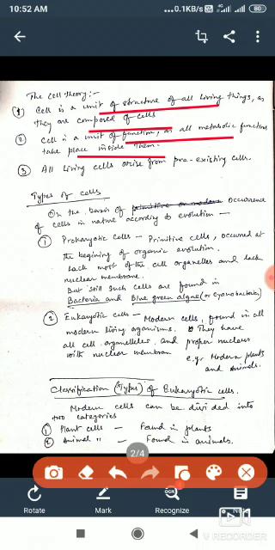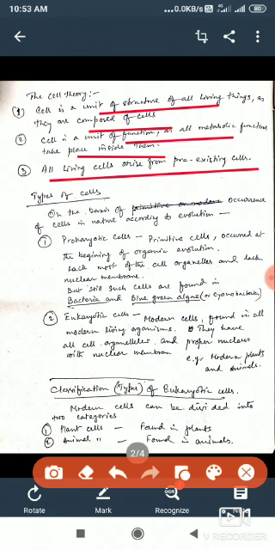Rudolf Virchow added a third proposition afterwards, which says all living cells arise from pre-existing cells. Pre-existing cells means that the animal or plant that you see now is actually not coming from the sky or whatever. Sometimes we ask where living things came from. It is coming from a pre-existing one. From a pre-existing living thing, a new living thing is formed, plant, animal, or any other living thing. So these three propositions are called cell theory.